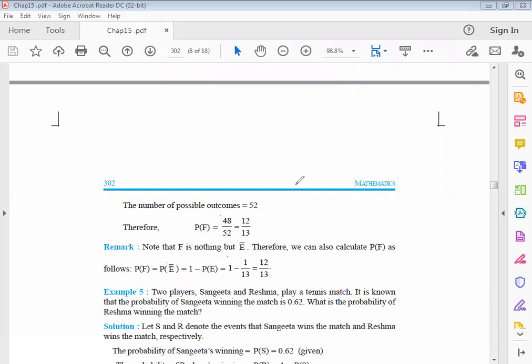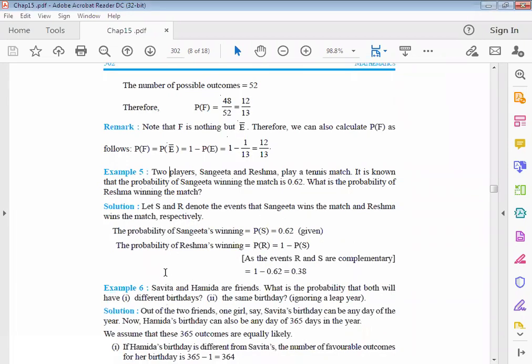Okay students. Now in example number 5, we have two players, Sangeeta and Reshma, who play a tennis match. It is known that the probability of Sangeeta winning the match is 0.62. What is the probability of Reshma winning the match? As you know, the sum of all the probabilities is 1, right? Here we have two events only, the probability of Sangeeta winning and the probability of Reshma winning. So we can easily calculate the probability of Reshma winning by subtracting this probability from 1.